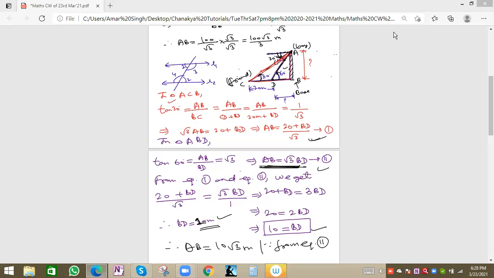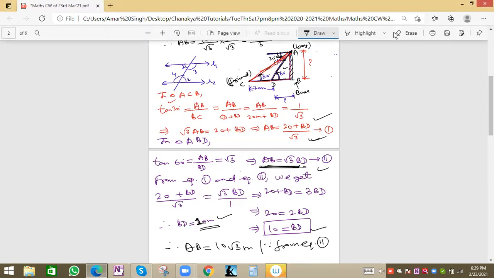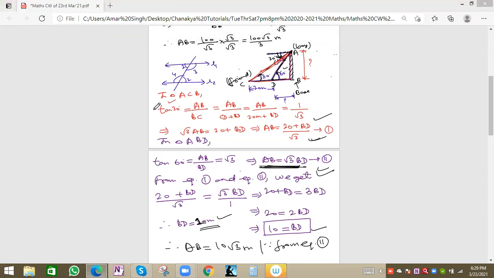Angles will be given, and we take two triangles in this case because two angles are given. First we take triangle ACB, and from that we get the AB value in terms of BD. Secondly we take triangle ADB, from that we get one relation, then we equate to get the final values of BD and AB. Correct.